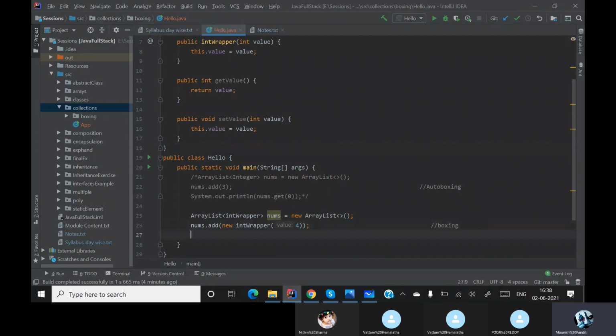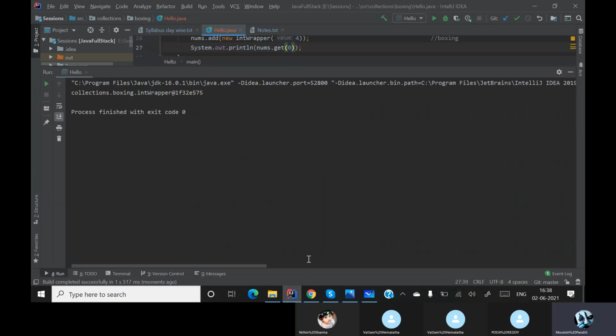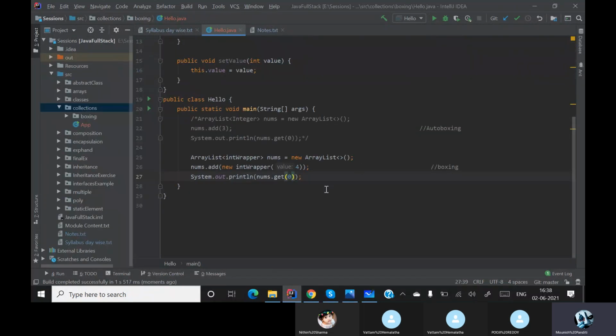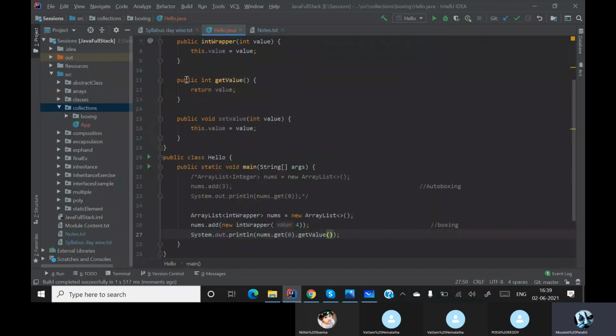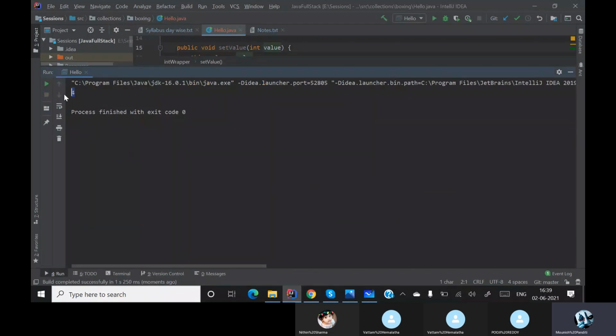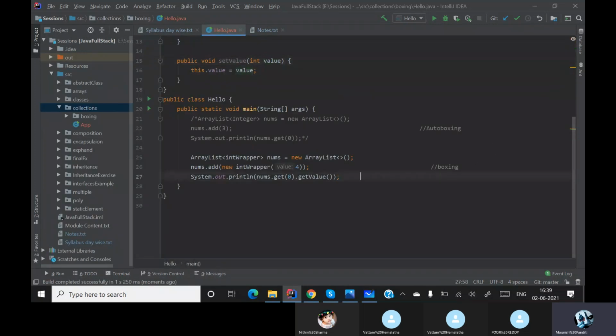So now if I want to get my values also, I can't directly simply say get. If I say get of 0, it will not accept. So when I run this, you see over here I am getting some reference, I am not getting the value. If I want to get the value, then I must use the getValue getter method from this class. Now if I run this, I'll get the answer. This particular way of getting the value is called unboxing.